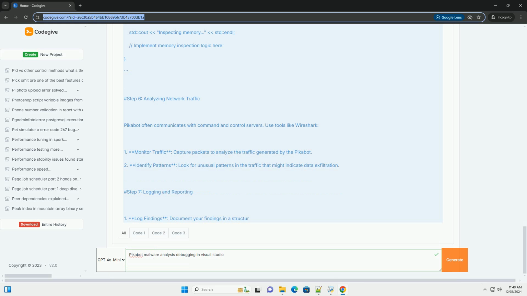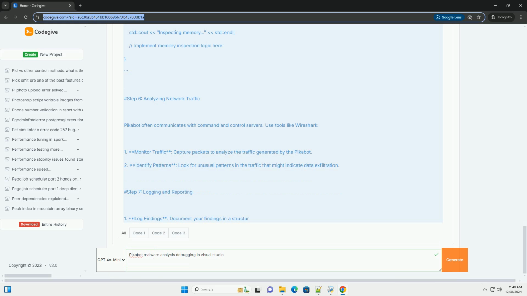Step 4. Setting breakpoints. Identify key functions or entry points that you want to analyze. 1. Set breakpoints. Set breakpoints on functions that handle network connections or file manipulations. 2. Use the debugger. Start debugging the application within Visual Studio.